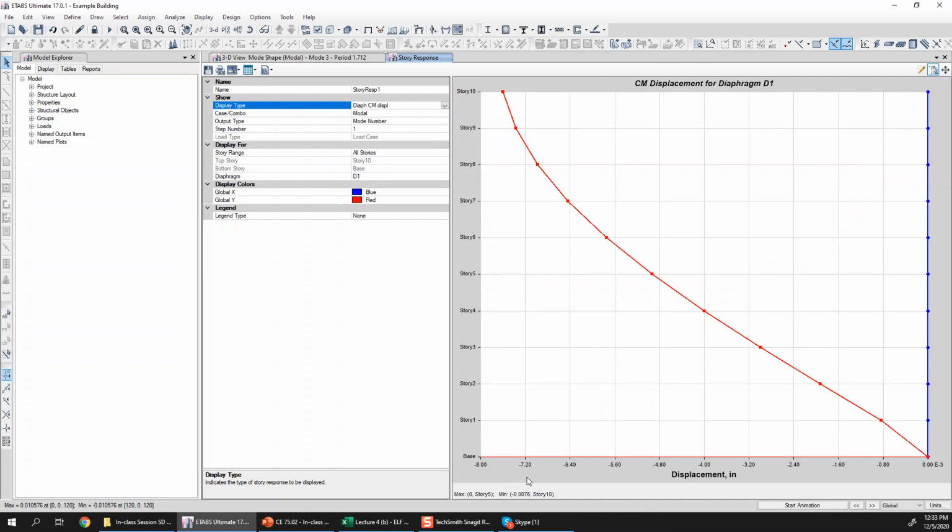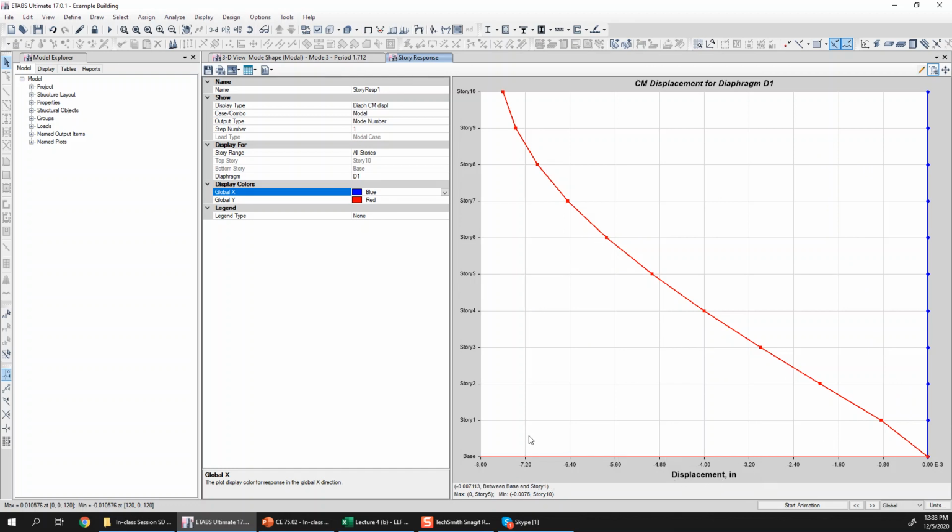Story will be on the y-axis and the displacement values on the x-axis. Then select the case type as modal and select the mode number as 1. So now this is the displacement of the center of mass at each story. This is basically the first mode shape. You can see here that it is in the global y direction, which is red color, and the x direction value, blue, is almost 0. If it was a coupled mode, then this blue also would have some values. So the first mode is primarily a translational mode, with this shape in the y direction.